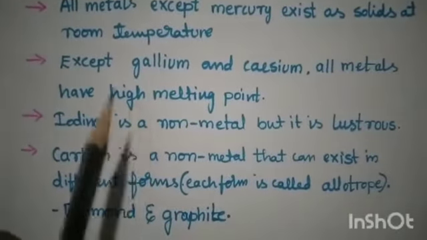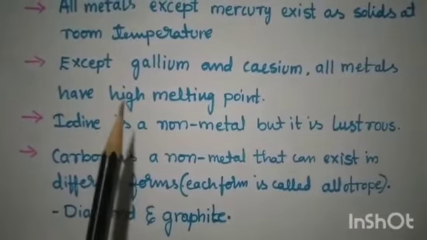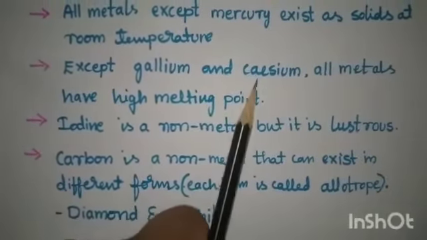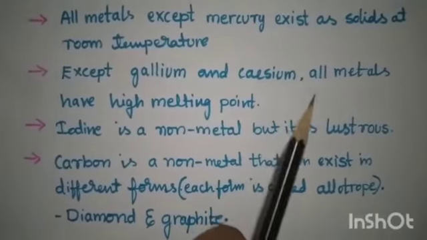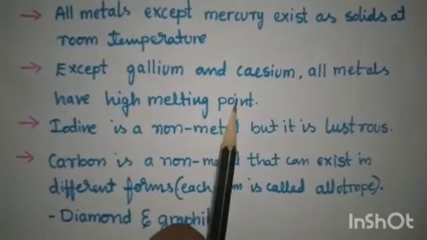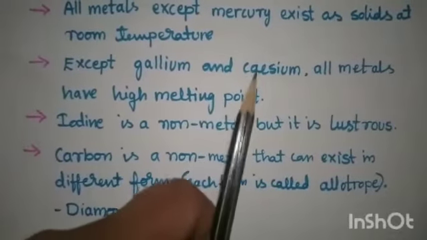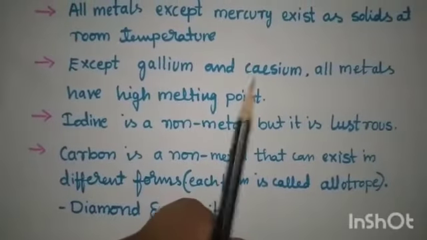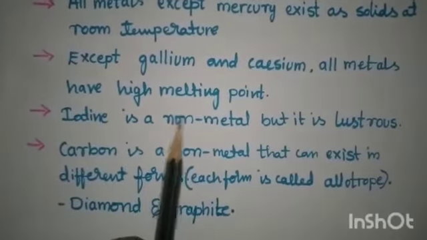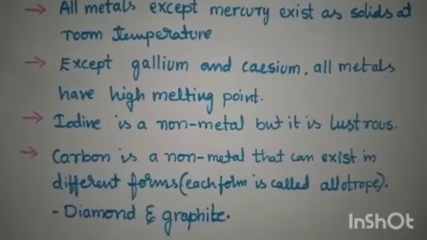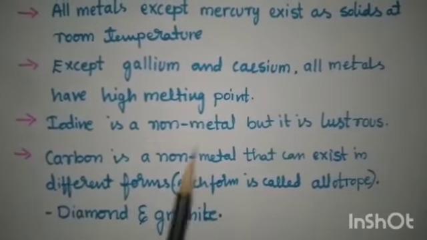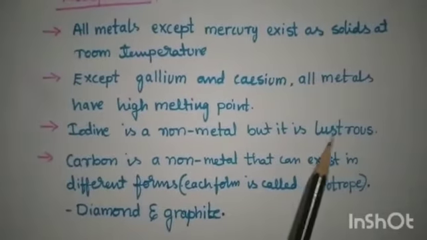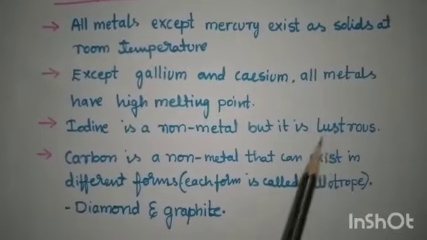Students, you know that metals have a high melting point, right? Except gallium and cesium, all the metals have a high melting point. Gallium and cesium have a low melting point. And next one is iodine. As I already told, iodine is a non-metal, right? But it is lustrous, meaning it has a shiny surface.